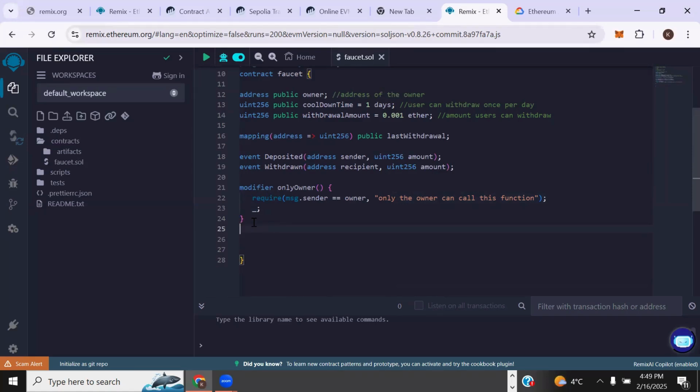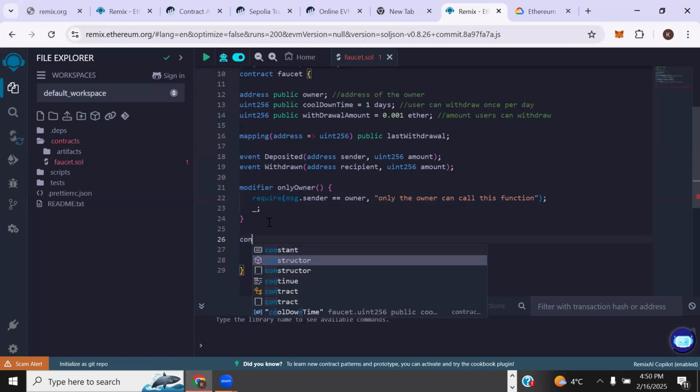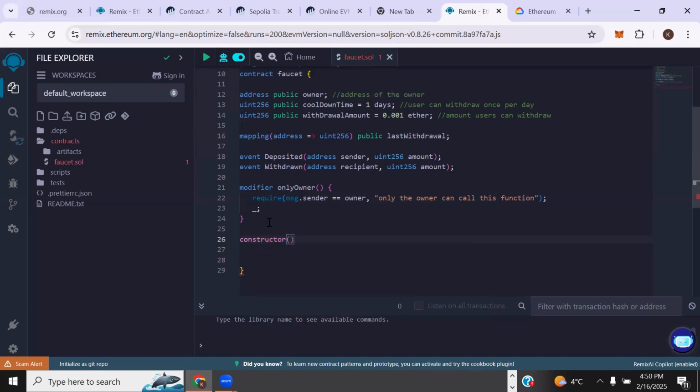So let's continue. That's our modifier. Every contract must have a constructor, and our constructor is a way we set what they call default parameters. Now, we've been saying owner, but we have not set the owner to any address, right? So by default, we want to set the owner inside the constructor, because we need to set the owner to be able to perform the check against the message sender, right?